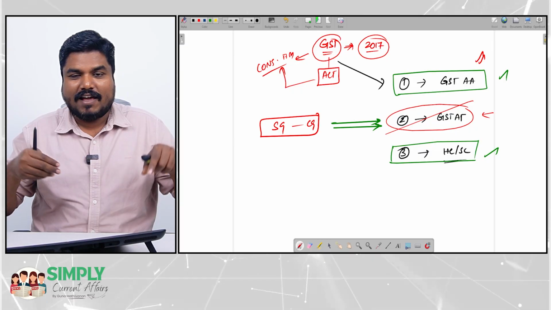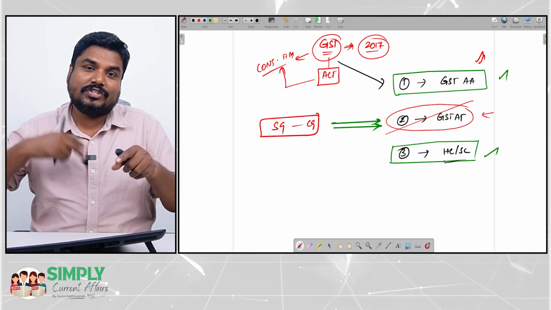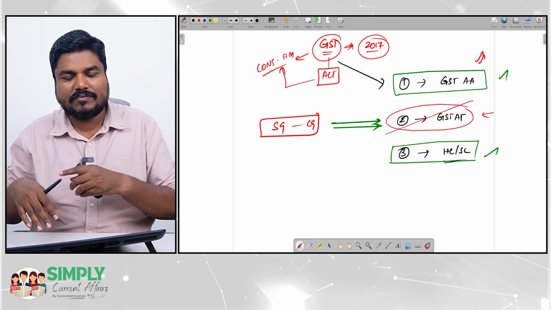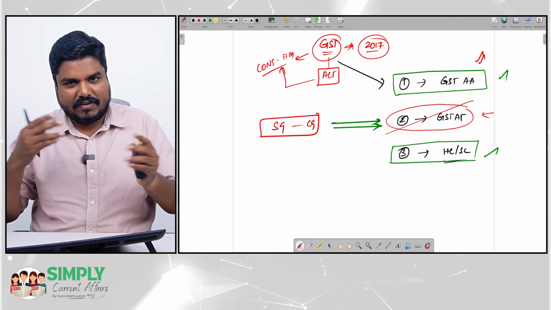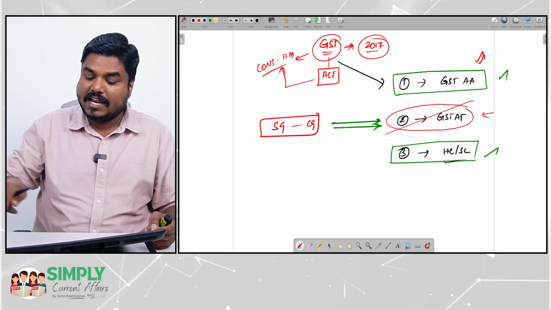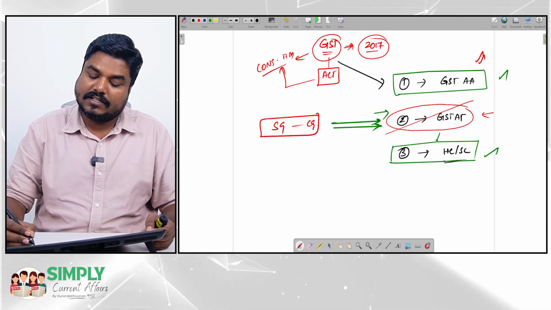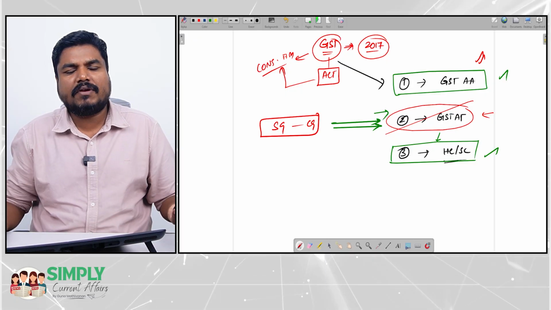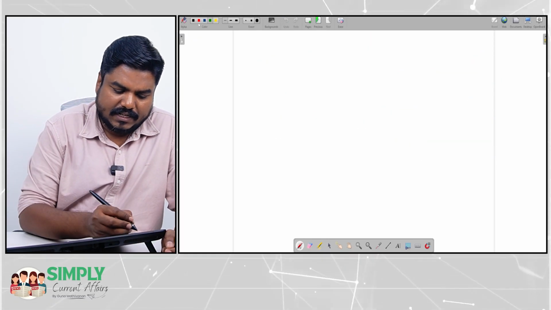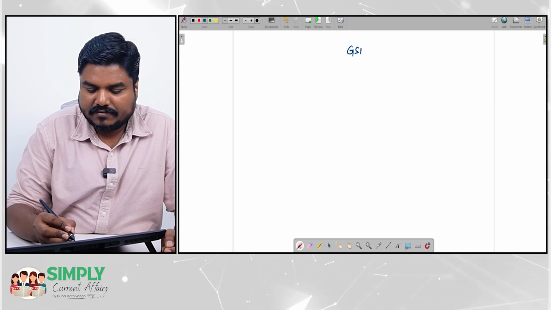So you and me, if we have some GST problem, we have to first go and meet the Appellate Authority, then go to GSTAT, then go to High Court, Supreme Court. But between the state and central government, if there is any GST trouble, then they can directly go to GSTAT. If the problem still persists, they can appeal to the High Court, Supreme Court. Clear?